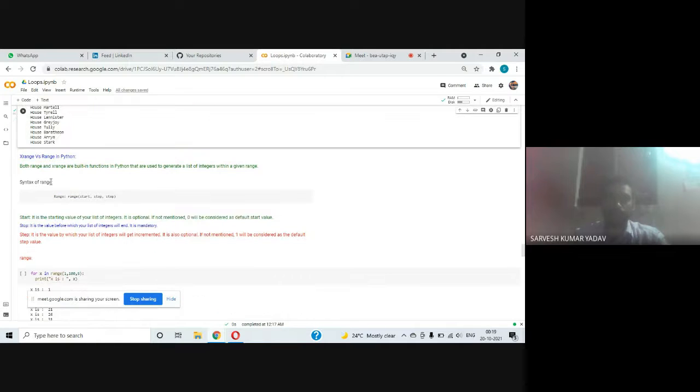Okay, let us move further and discuss the range function that we used earlier. Here range takes these arguments: start, stop and step. Start and step are optional. If you are not defining start and step, it is going to assume start equal to 0 and step equal to 1. But stop is mandatory because you have to give an endpoint where the iteration will stop.